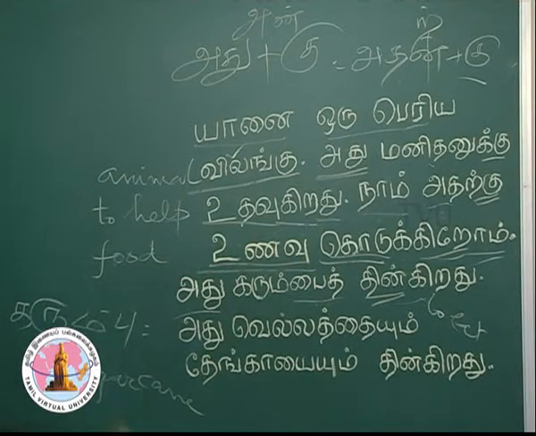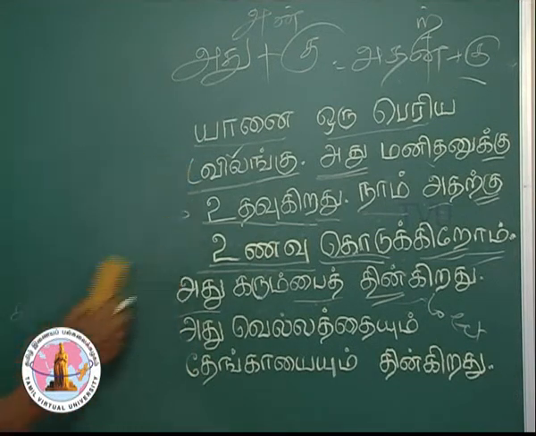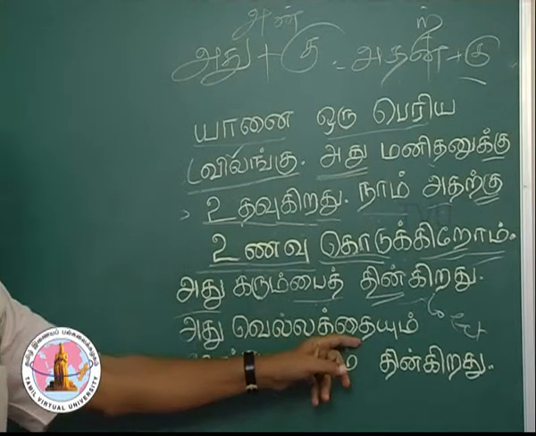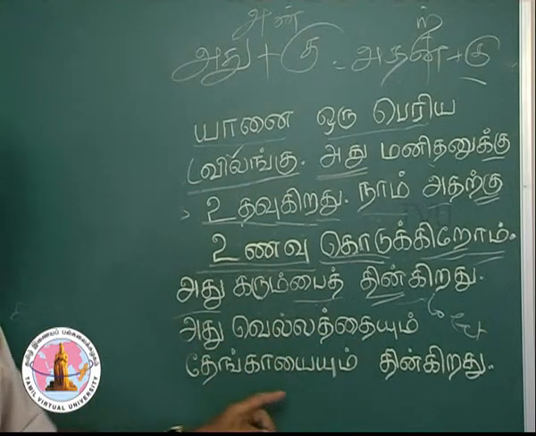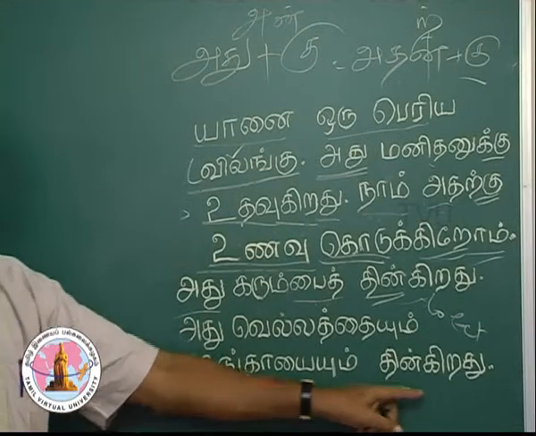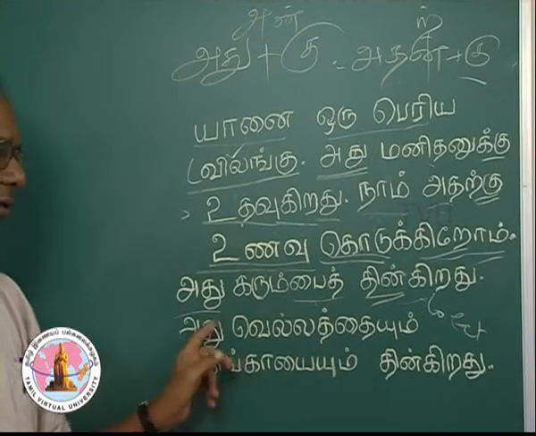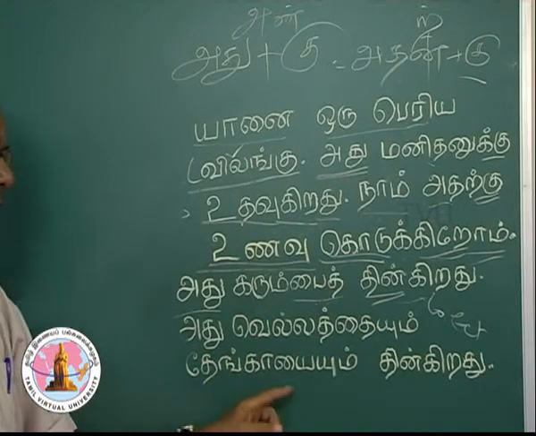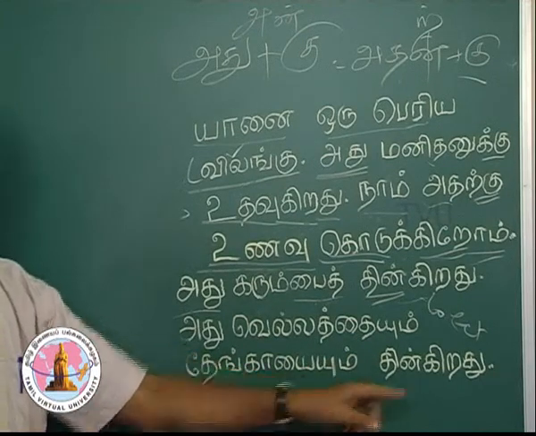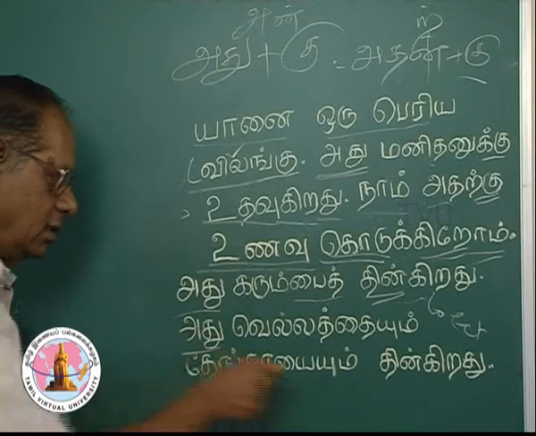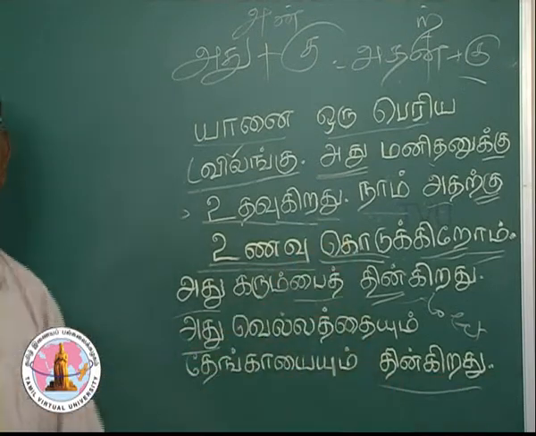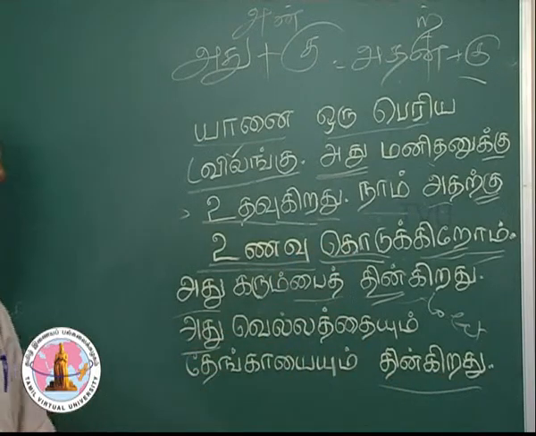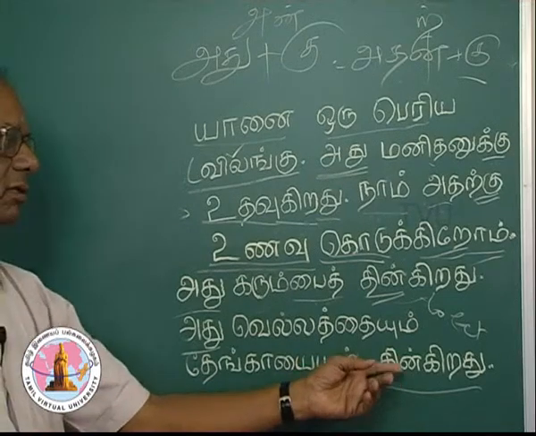Next sentence. அது வெல்லத்தையும் தேங்காயையும் தின்கிறது. தின்கிறது. It eats. This word is familiar. We have seen it earlier on.